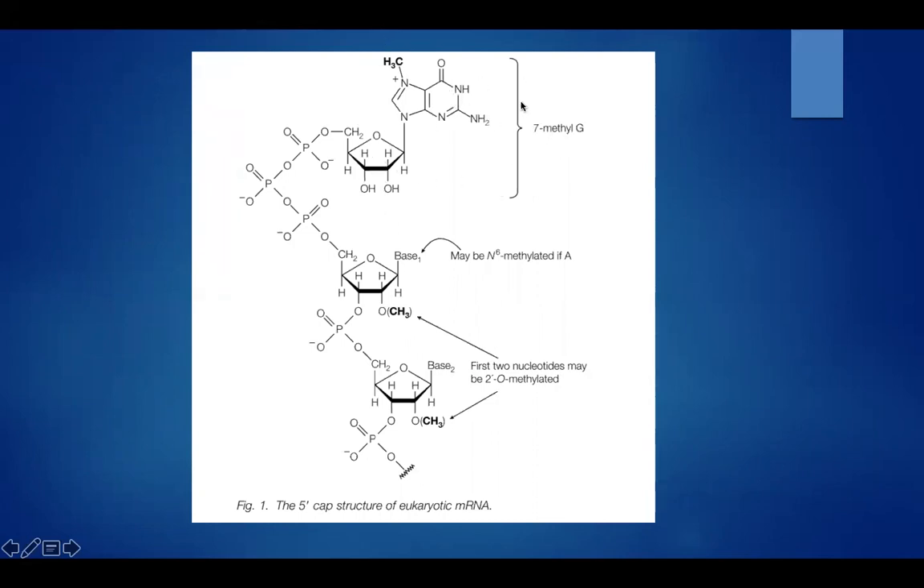This 7-methyl guanosine will continue to form until it forms a cap. So this is the 5' cap structure of eukaryotic mRNA. At the 5' end, there is a cap formed due to the 7-methyl guanosine.